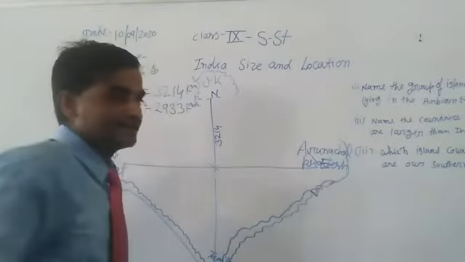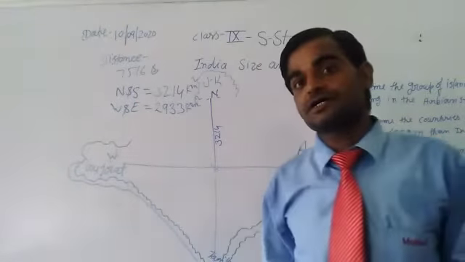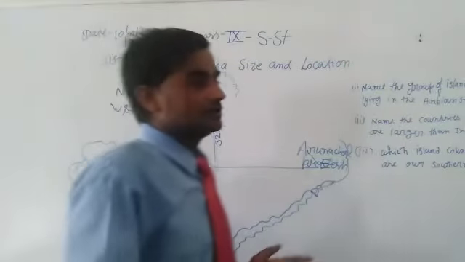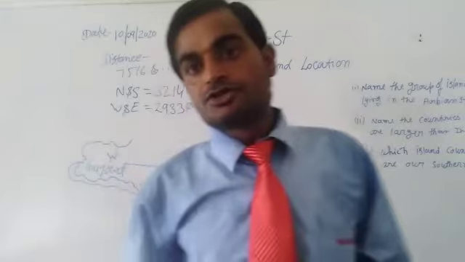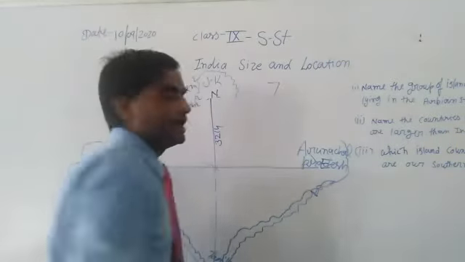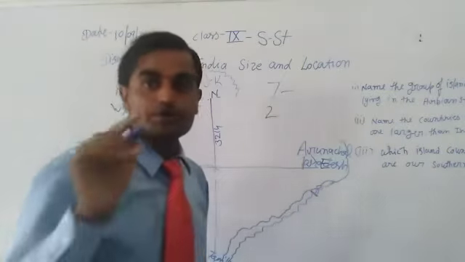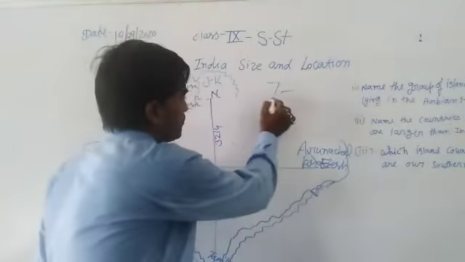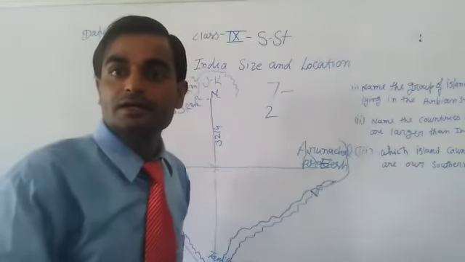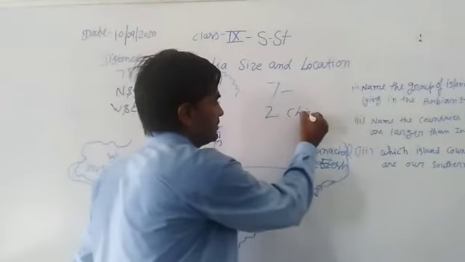India is a very large country, but it is not the largest country in the world, because the place of India in geographical area is 7th, and in population it is 2nd. The first in population is China.